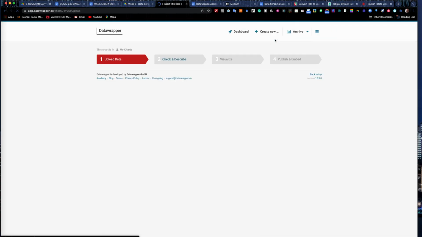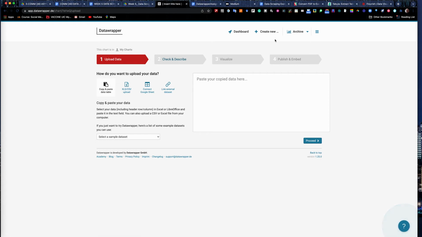And it'll open up an interface for you to upload data. Now, you can do it as a link to a Google Doc as long as it's public. You can connect to a Google Sheet or some other external source. You can copy and paste the data over here. I would advise not doing that. It tends to cause a lot of errors in it. Or upload your spreadsheet by clicking on this button.